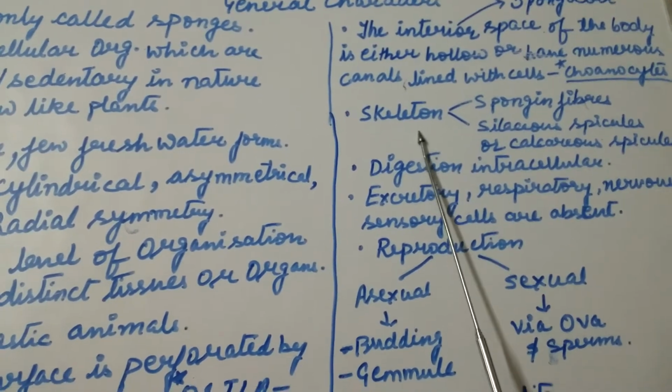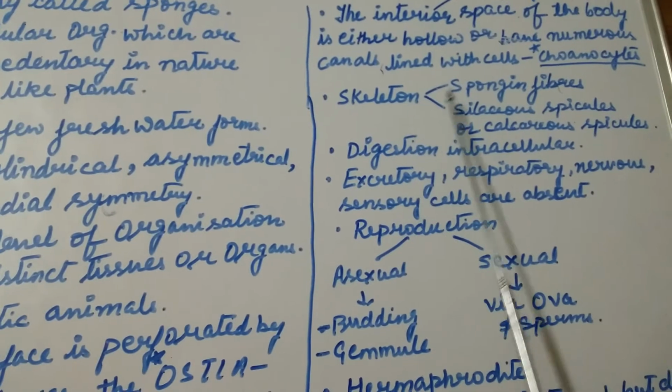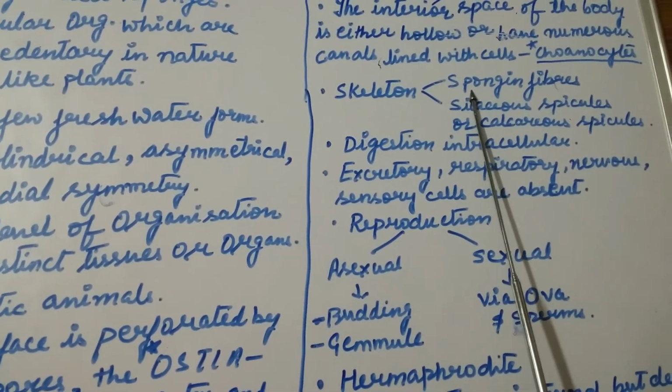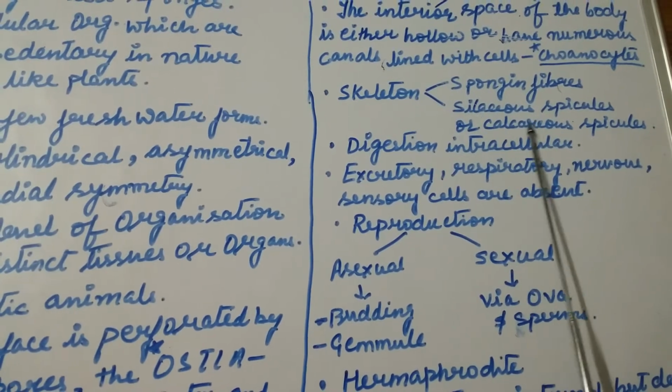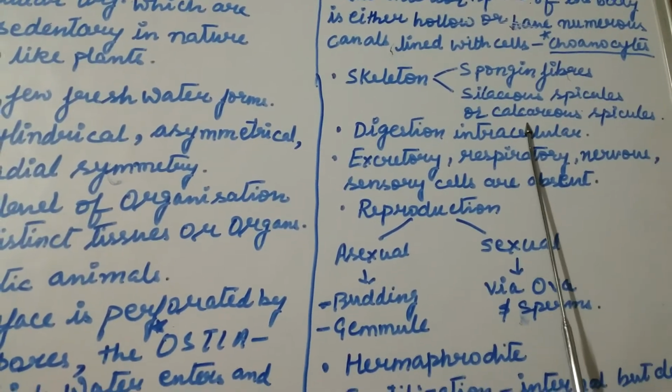Now coming to the skeleton. The skeleton of the body consists of two types of substances. One is fibers and the other is spicules. That is spongin fibers and siliceous spicules or calcareous spicules, where spicules are made up of calcium carbonate.